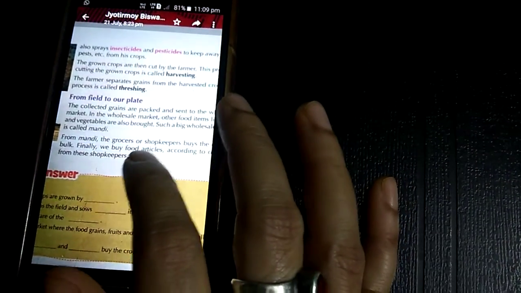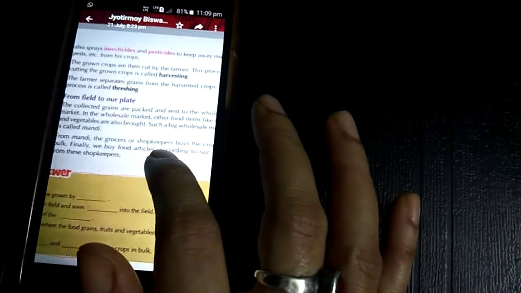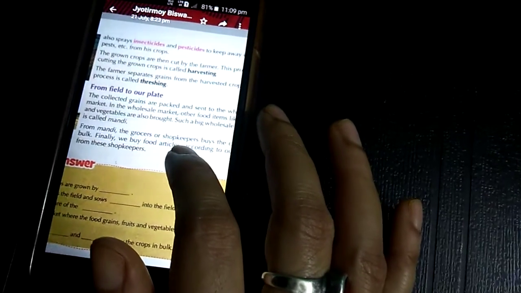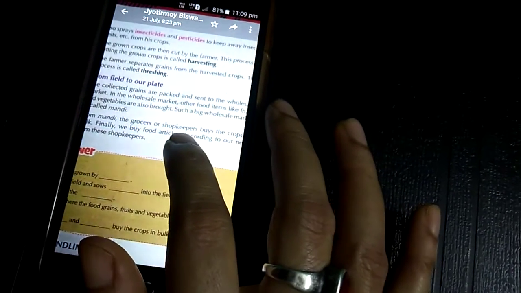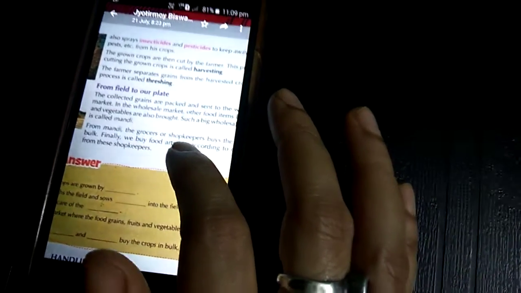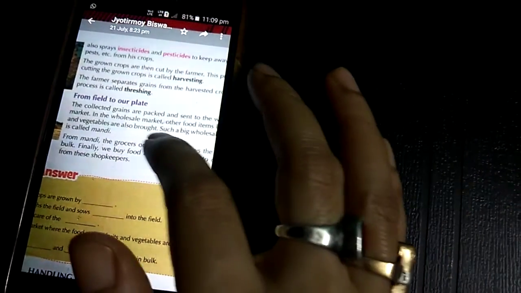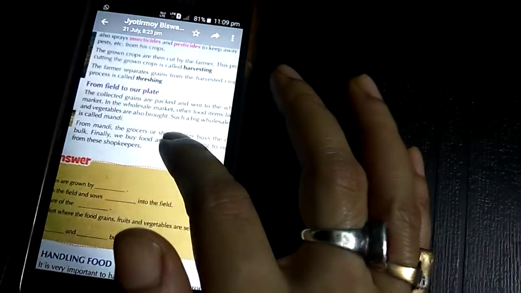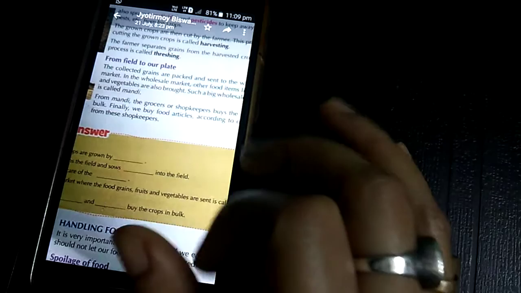The grown crop is then cut by the farmer. This process of cutting the grown crop is known as harvesting. The farmer separates grains from the harvested crop. This process is called threshing. Cutting the grown crop is harvesting, and separating the grains from the harvested crop is known as threshing. From field to our plate.